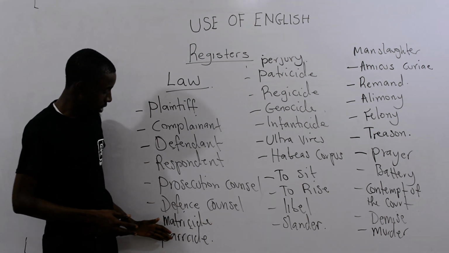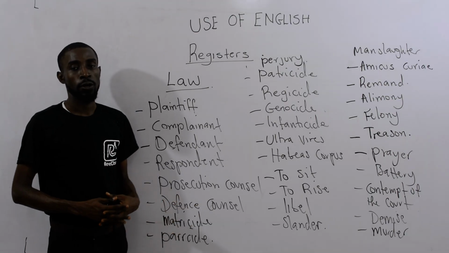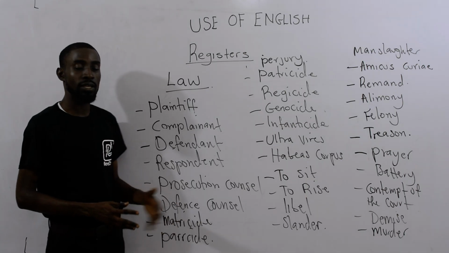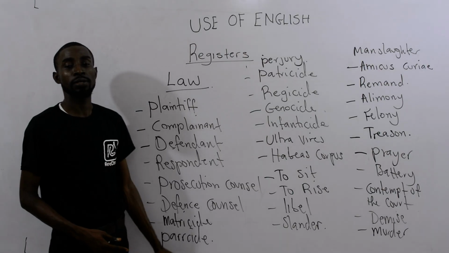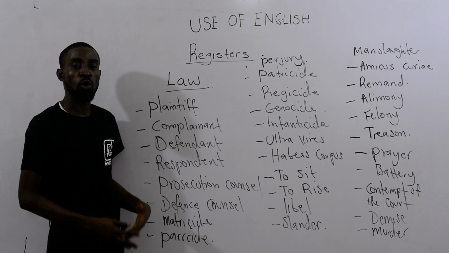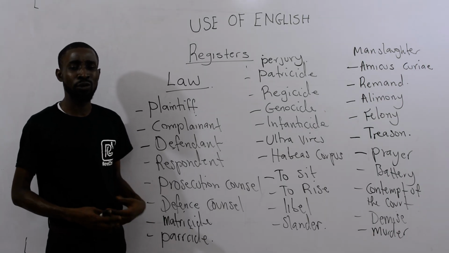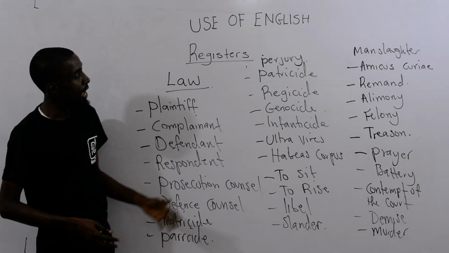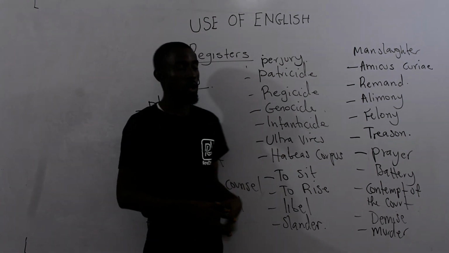Then we talk about matricide. Matricide is the offense of killing one's mother. All right? When you are accused of matricide or when you are charged with a matricide case, that means you killed your mother. All right? Then we talk about parricide. It's not patricide, we have patricide, we have parricide. Parricide is the offense of killing your relative. Any of your relatives, it could be your mother, anybody at all, provided it's your relative, you are guilty of parricide.